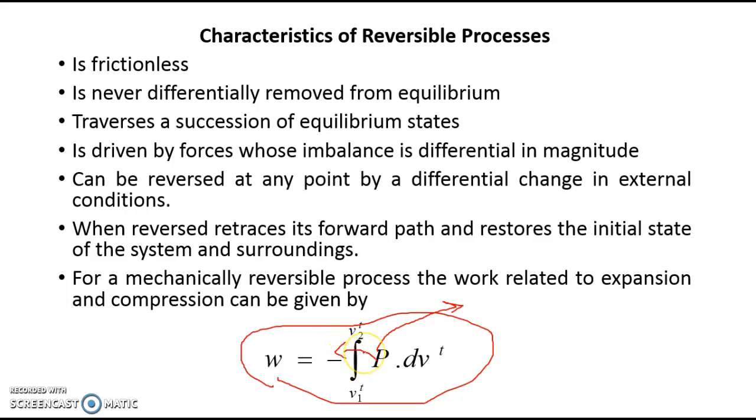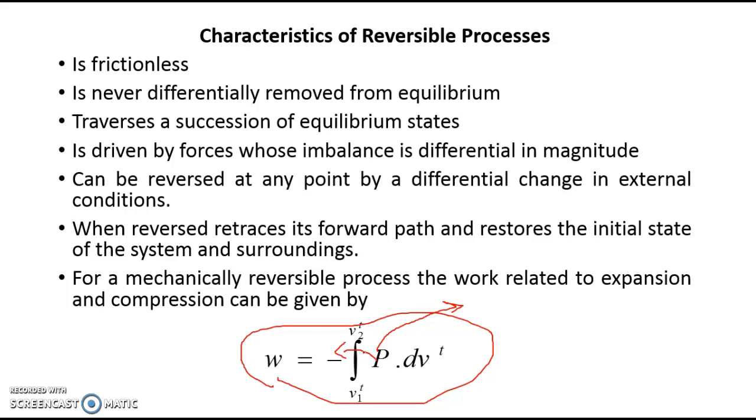So that is the major difference. For any mechanically reversible process, the work is obtained by the integral of P dV, where P is a variable. Whereas for an irreversible process, the work can be written as minus P times the integral of dV, which is minus P delta V. So that is the basic difference, and because of this, there is a change in efficiency.